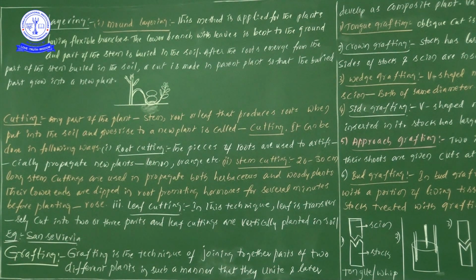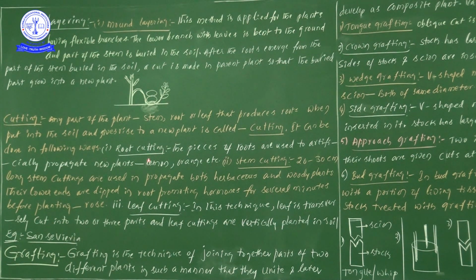So what is the information? The lower ends are dipped in the root promoting hormones for several minutes. When we dip these stem cuttings in root promoting hormones for several minutes before planting, automatically we can see the development of new plantlets from the stem. That is the information we can learn.